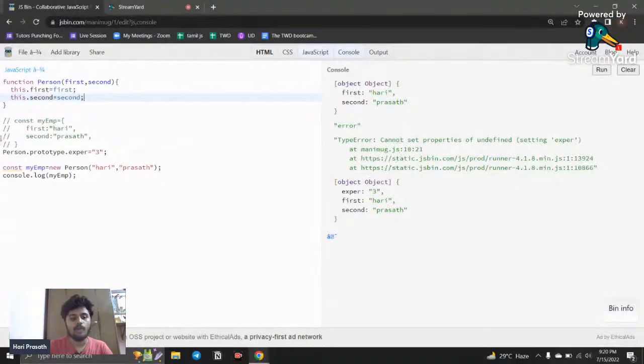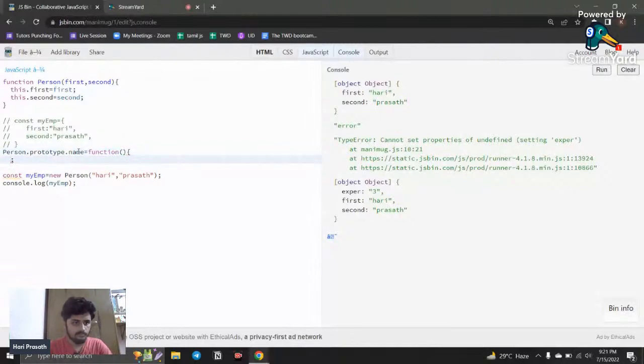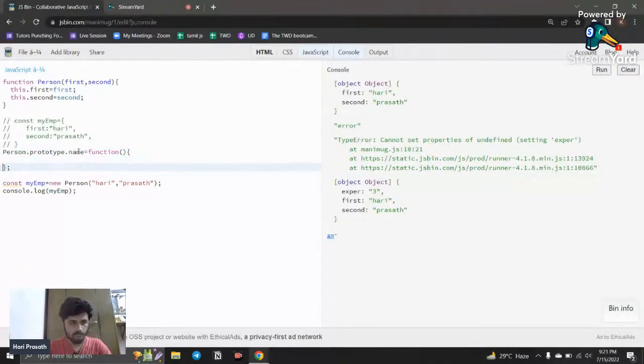Likewise, if you want to add any method to this function, you can use the same thing. For example, I just say name, and if you want to add a function, declare the function inside this, and here I say return this.first plus this.second.